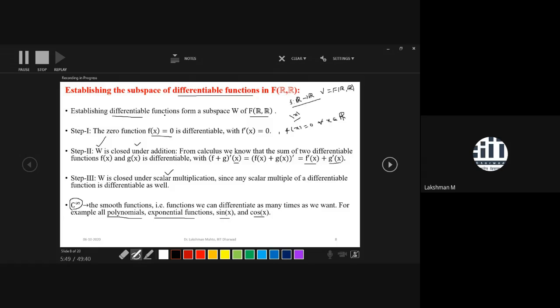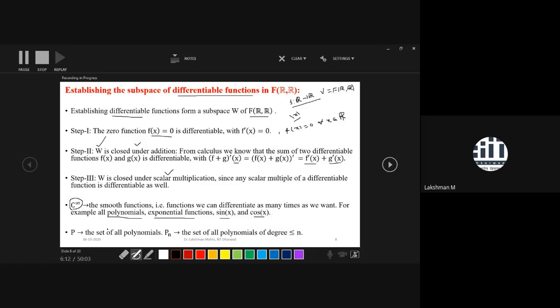functions. So if you keep on putting a few more conditions, that means you are trying to restrict your collection of functions. And in that restricted class of functions, you try to observe whether that class forms a subspace of the bigger class of functions or not. So you have to look into it from that perspective.